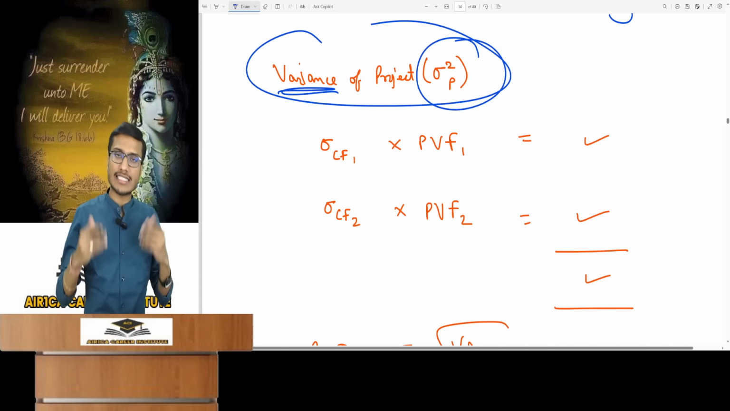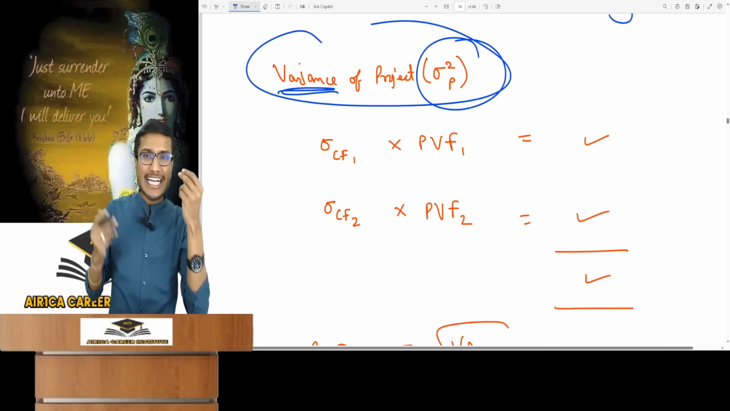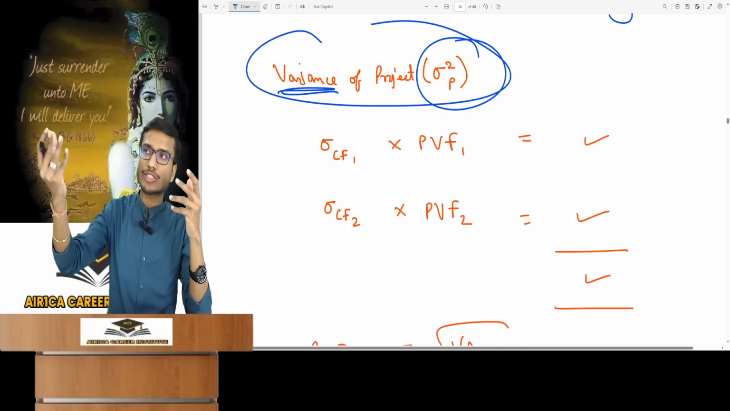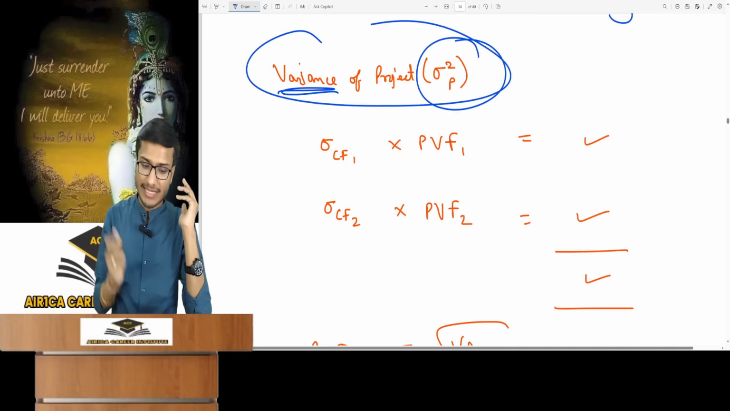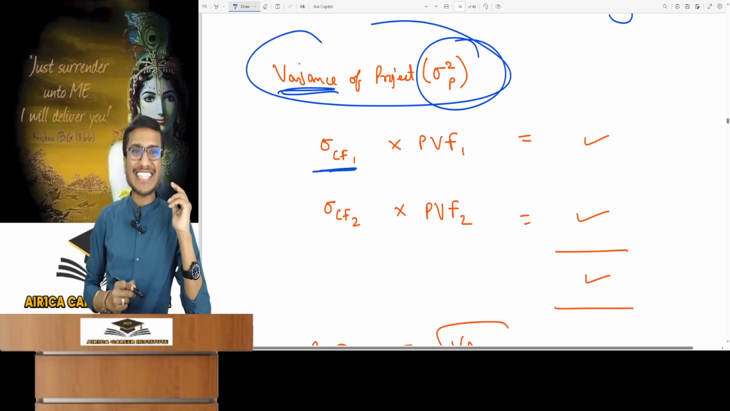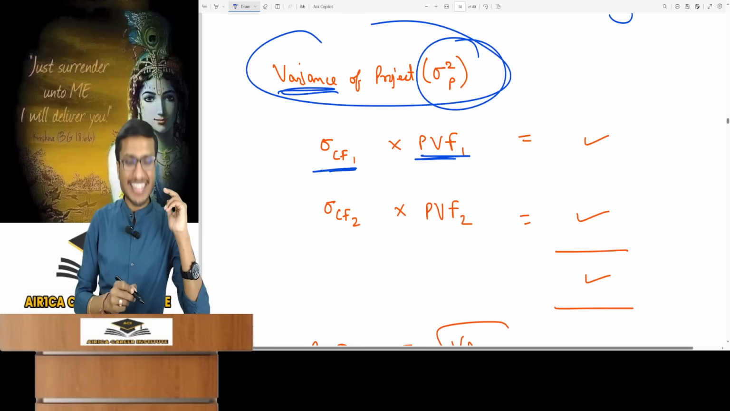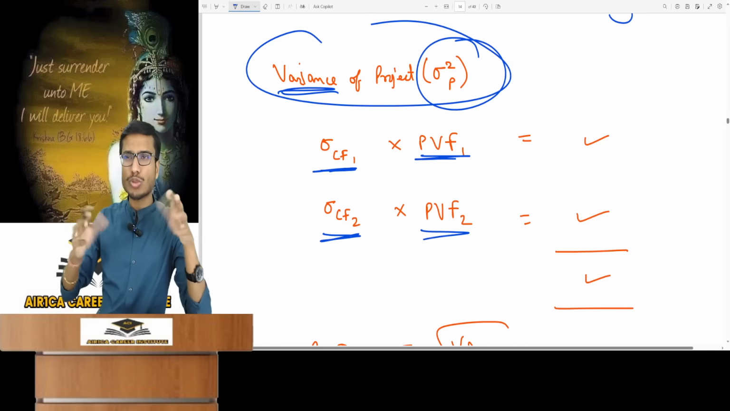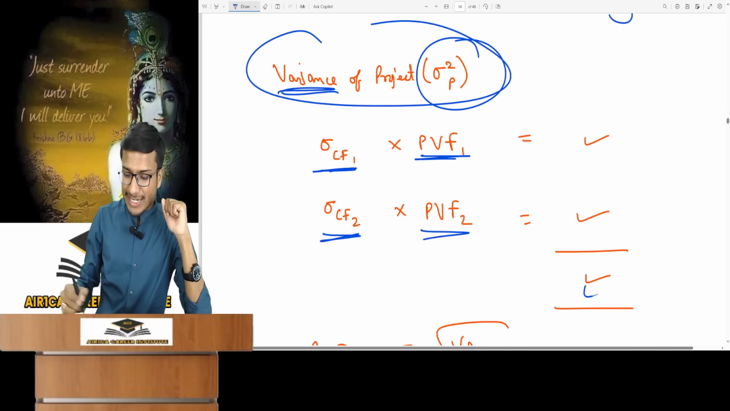The project's variance, sigma square, how will it be derived? The project's risk is the future risk from cash flow, so find that in present value terms. First year's cash flow standard deviation into PV factor of year 1. Multiply the second year's cash flow risk by its PV factor. Repeat this for all project years, then calculate PV it, then total it.